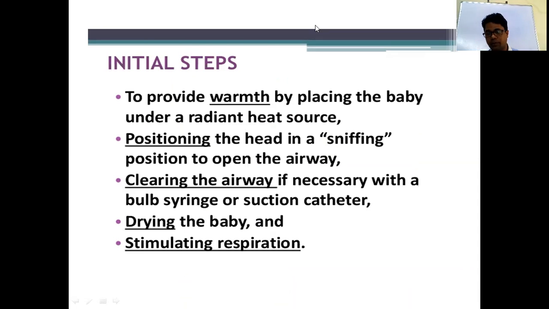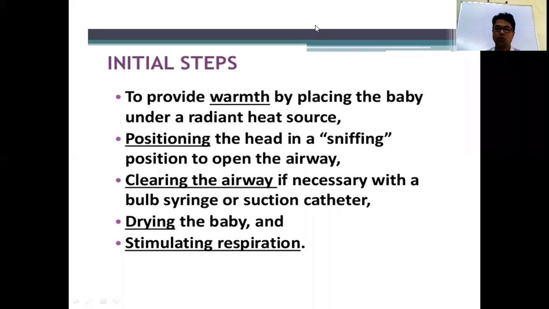Once you receive the baby, put the baby in the radiant warmer and maintain the baby's temperature. What is the normal temperature? It should be 36.5 to 37 degrees Celsius, so you set the warmer temperature to 36.5 to 37 degrees Celsius. The baby should be placed in the warmer in the supine position.